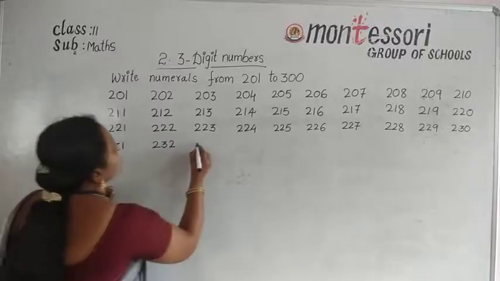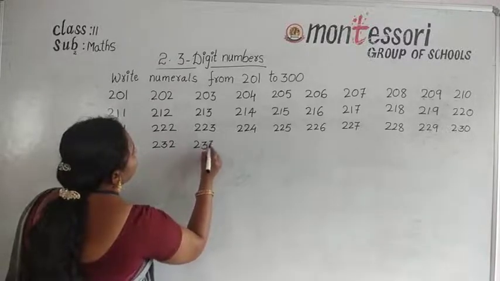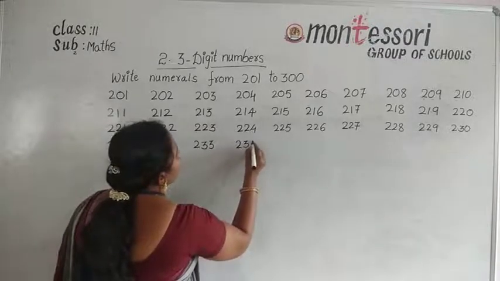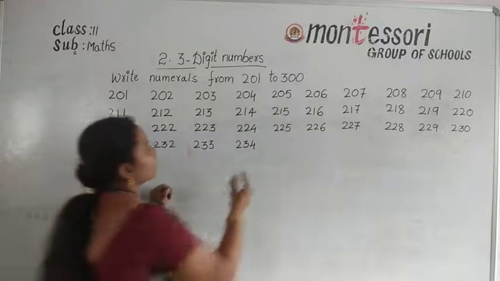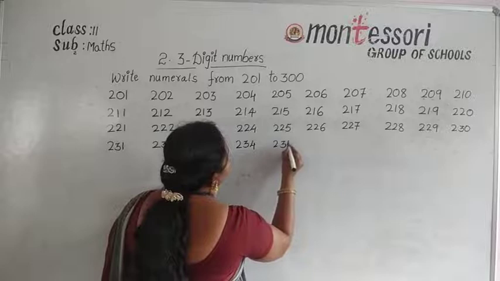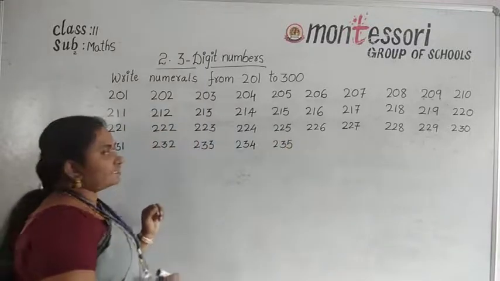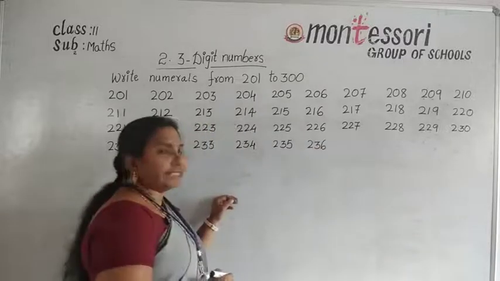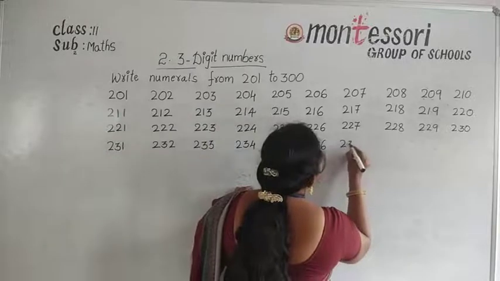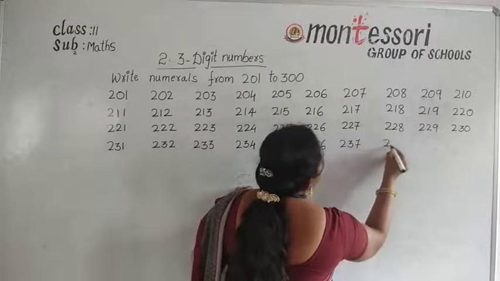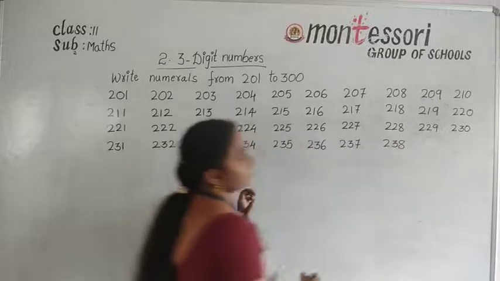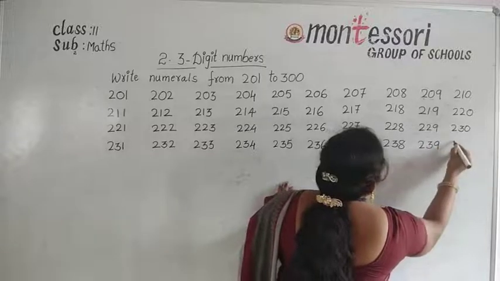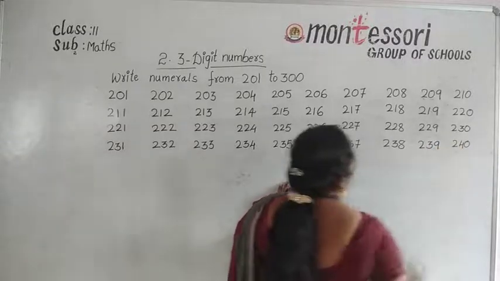And next number 233, 234, 235, 236, 237, 238, 239, and 240.